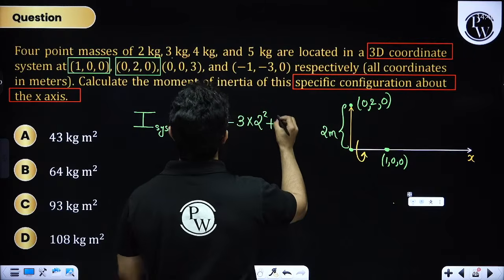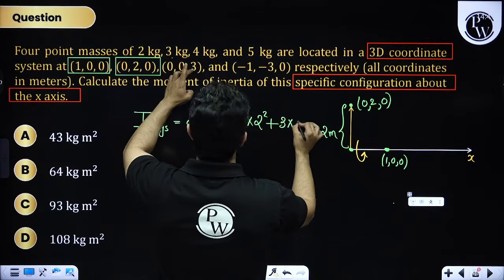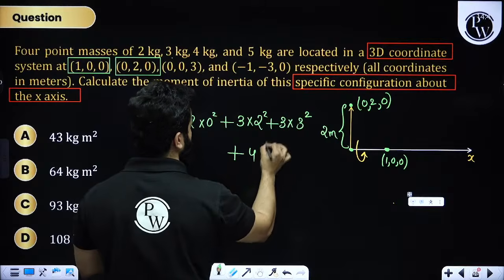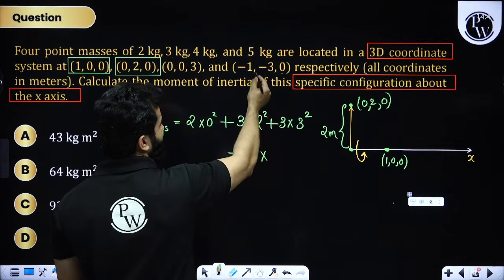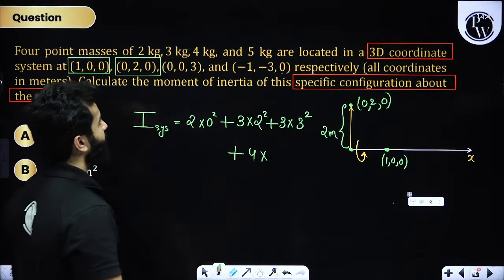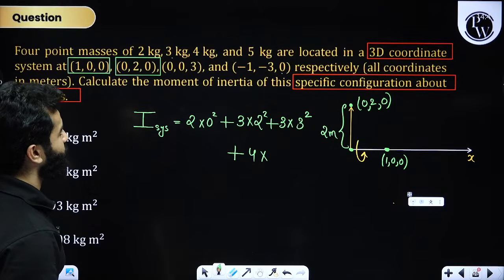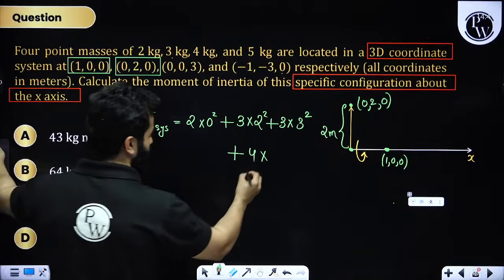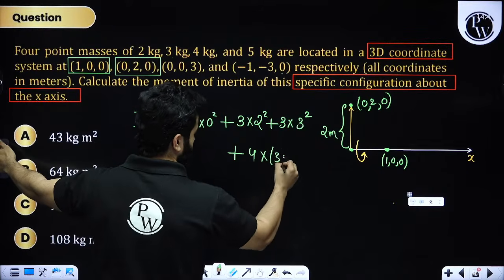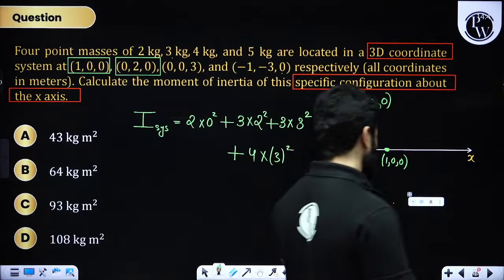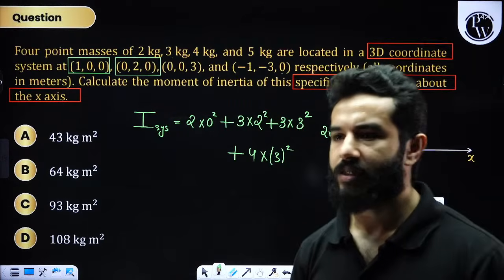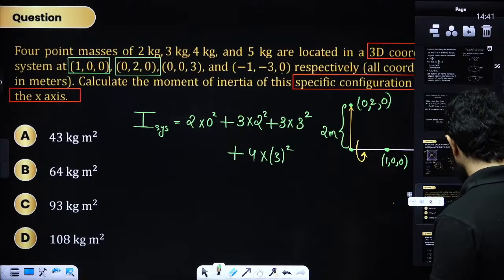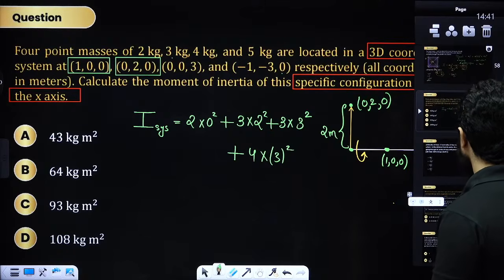On the z axis, the mass is 3 kg and 0, 0, 3 means 3 square, plus mass is 4 kg times, and this is again on the x axis, minus 1 and minus 3. So I'm going to write down square of 3. Solve it and find me the answer. Be quick, my dear friends. You are going to get your answer after this. Clear? Everything is clear. Say yes or no. Right?